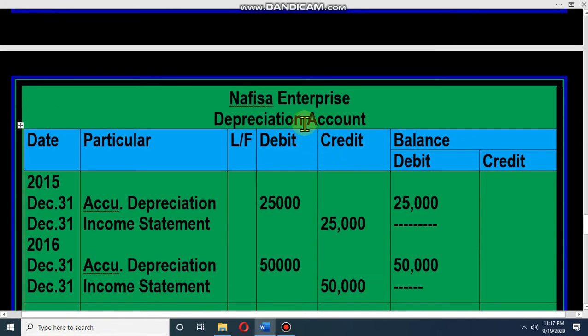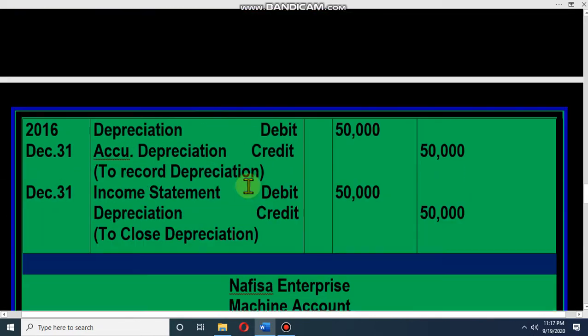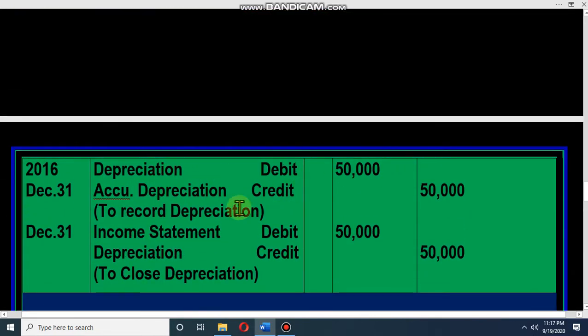Dear student, keep it in your mind, depreciation account always shows 0 balance, because it is an expense account, we have to close it. Look at depreciation, once it is debit and again it is credit, that means the debit balance will be subtracted by the credit balance, the amount will be 0.